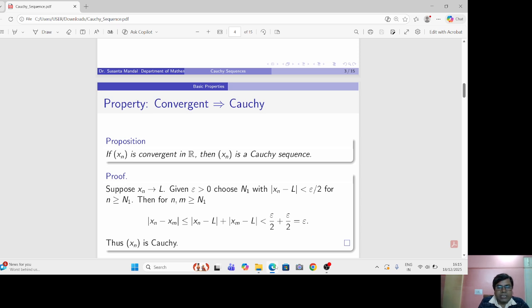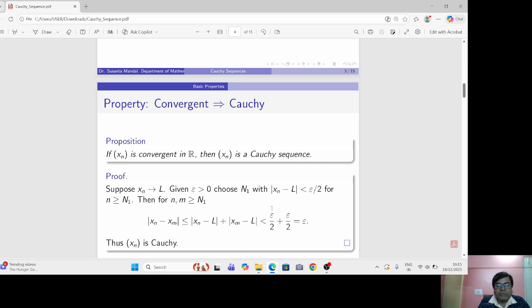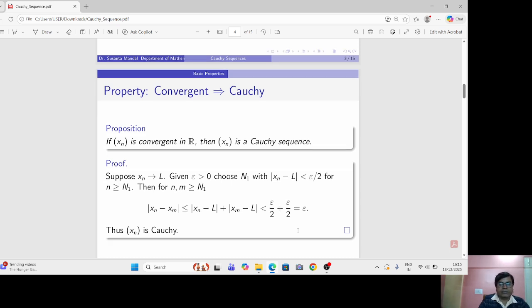Then there exists a natural number n1 such that |xn - L| < epsilon/2 for all n greater than or equal to n1, since limit xn equals L. And then for n, m greater than or equal to n1, |xn - xm| <= |xn - L| + |xm - L| < epsilon/2 + epsilon/2, that is, less than epsilon. Therefore, xn is a Cauchy sequence.